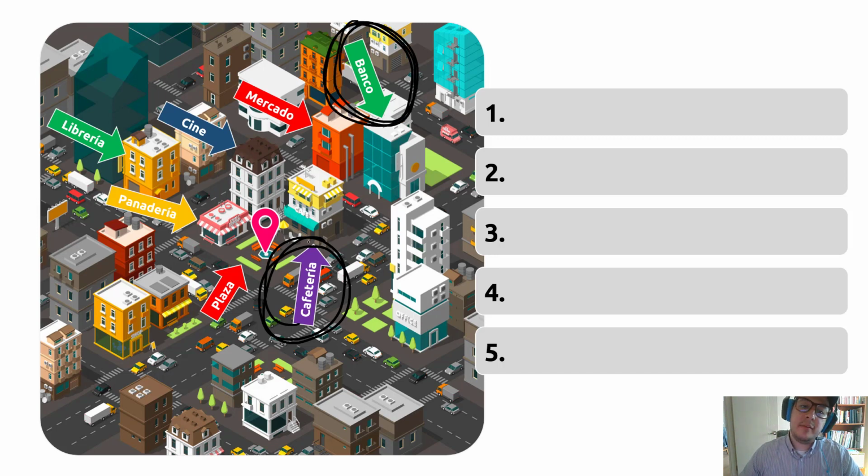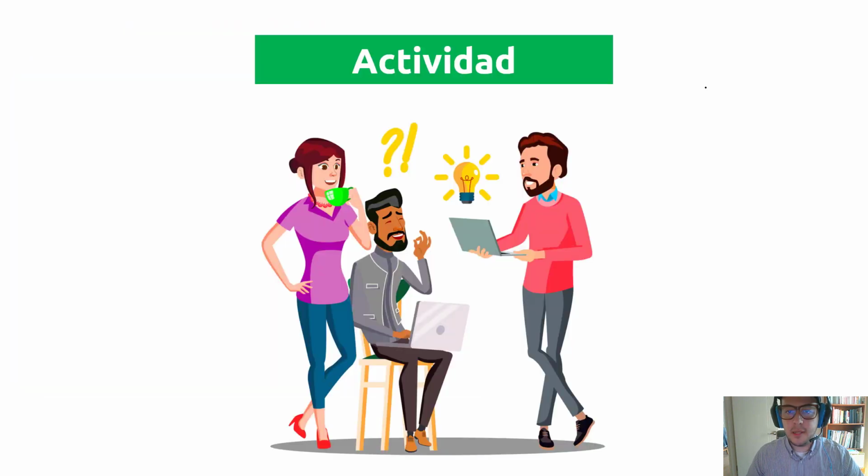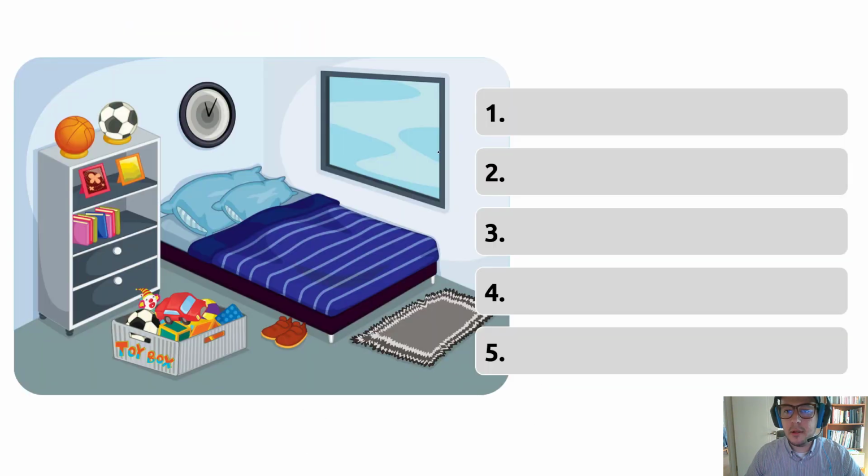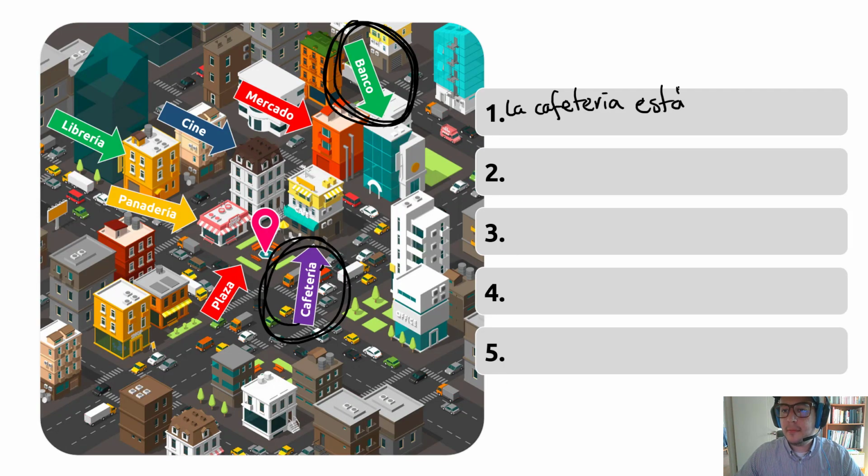So we can say the coffee shop is in front of the bank, yeah? The coffee shop is in front of the bank. So in this case, cafetería is female, yeah? So la cafetería está, yeah? Because we are talking about location. La cafetería está, how is in front? Here is in front. Enfrente de, yeah? Enfrente de, in front. So la cafetería, está, sorry, I already wrote está.